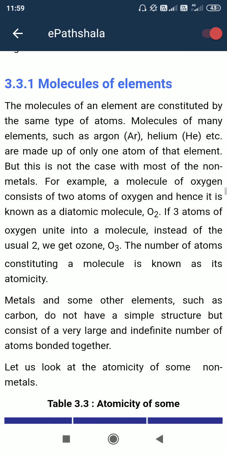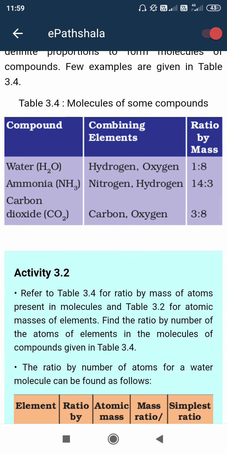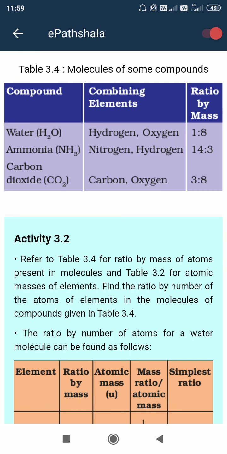For example, oxygen gas, O2, has two atoms of oxygen present together. In water, H2O, two hydrogen atoms and one oxygen atom get bonded. Ammonia has one nitrogen and three hydrogen. Carbon dioxide has one carbon and two oxygen.